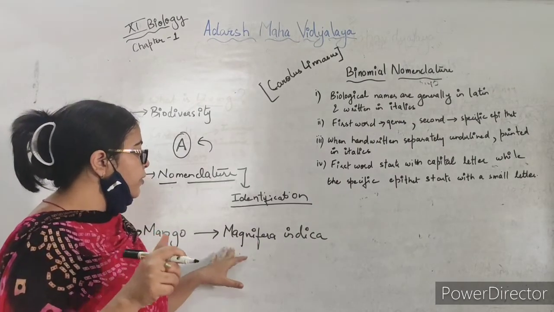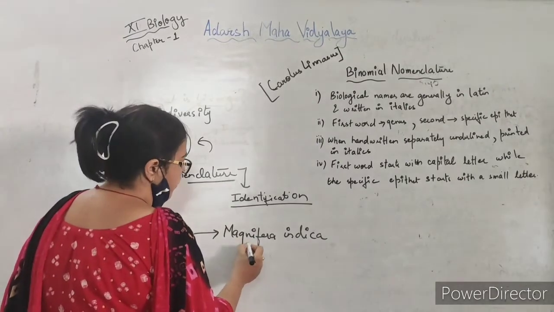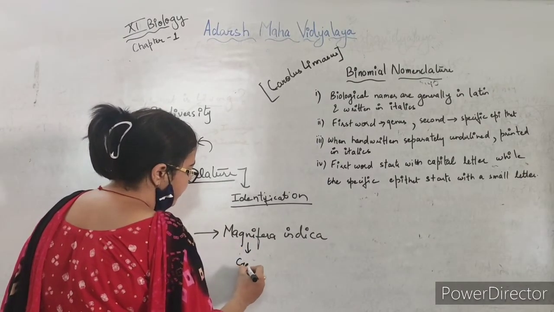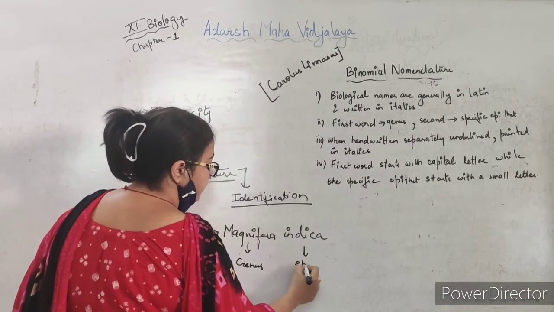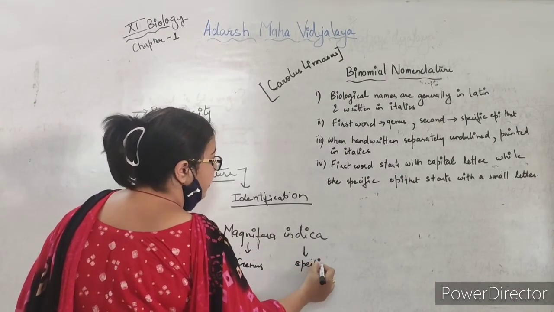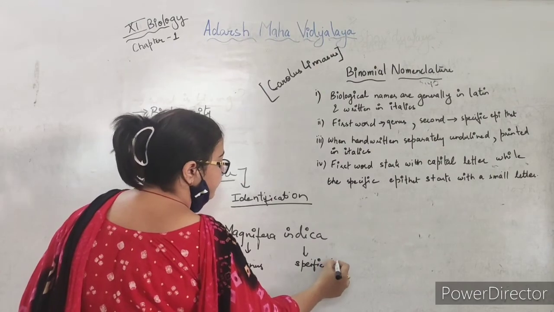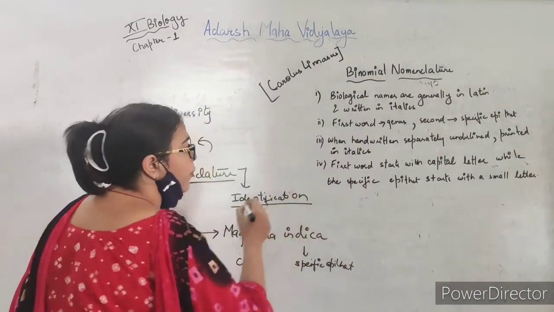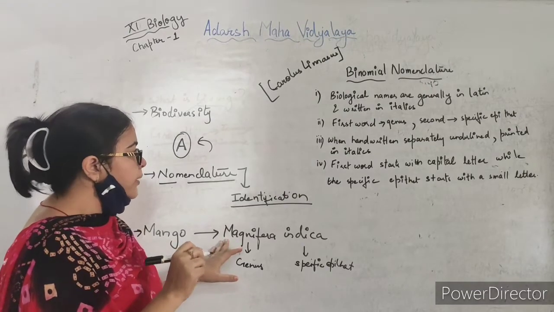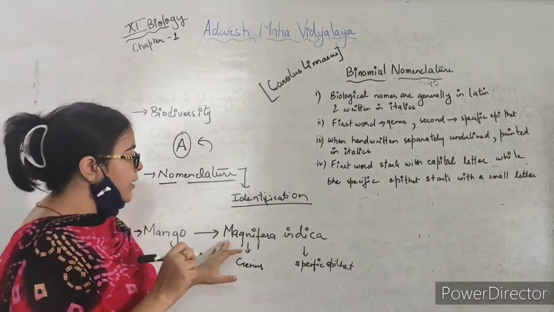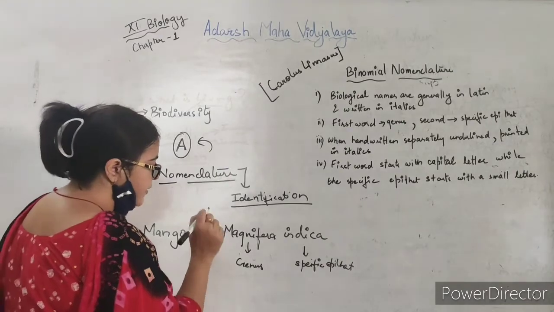The second rule is that the first word is the genus name, and the second is the specific epithet. The third point is that when we write it on paper, we have to underline it.